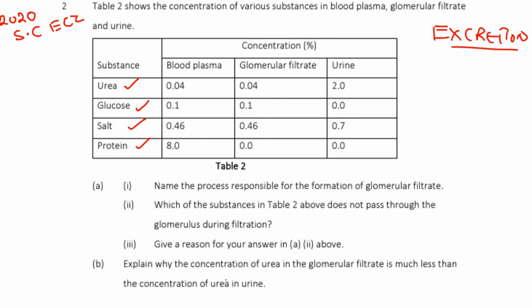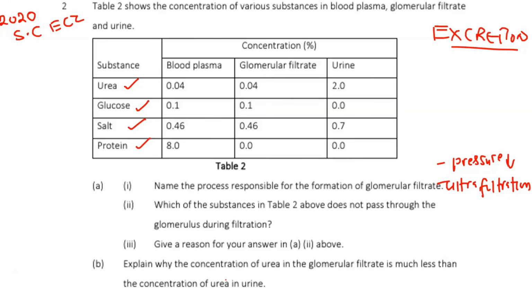The process responsible for the formation of glomerular filtrate is called ultrafiltration. Ultrafiltration is the process, or you can put pressure filtration. Okay, so ultrafiltration or pressure filtration is the answer to this question.